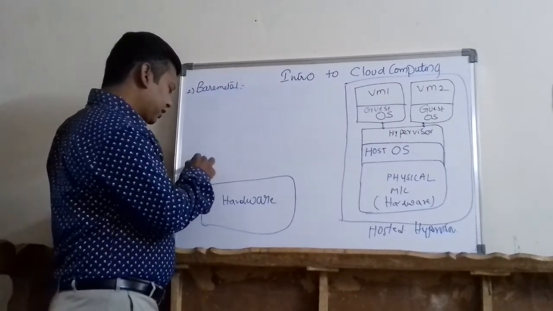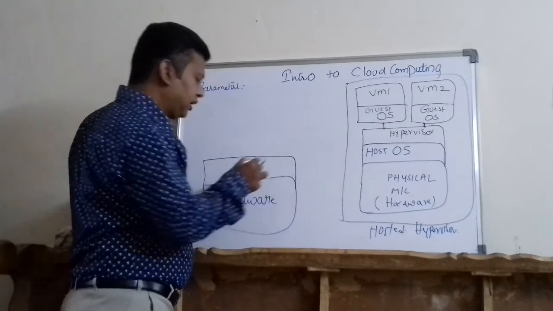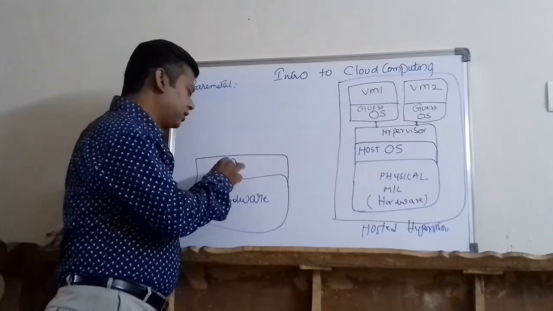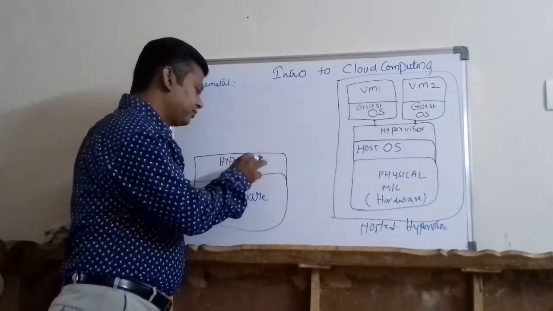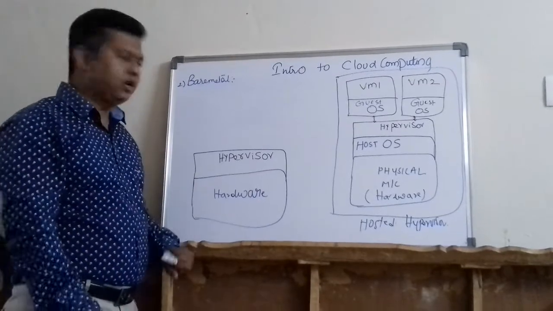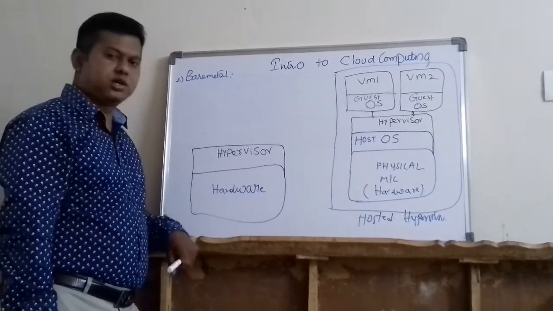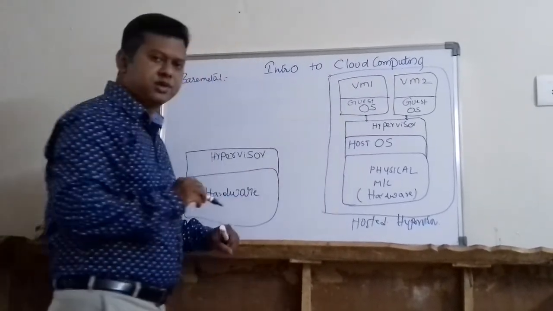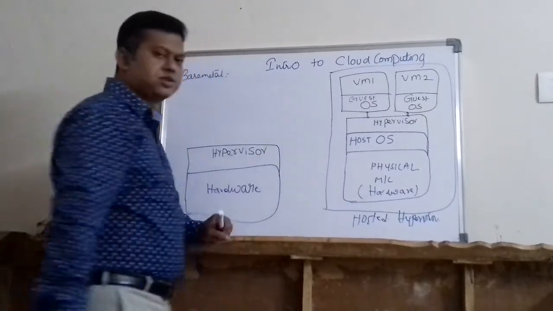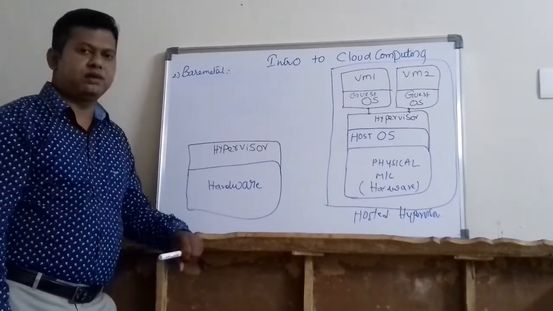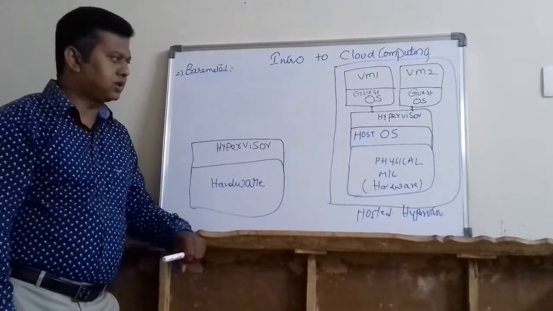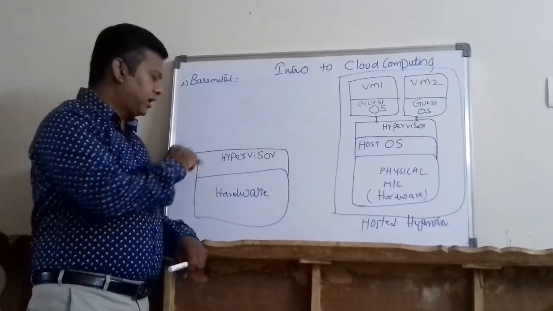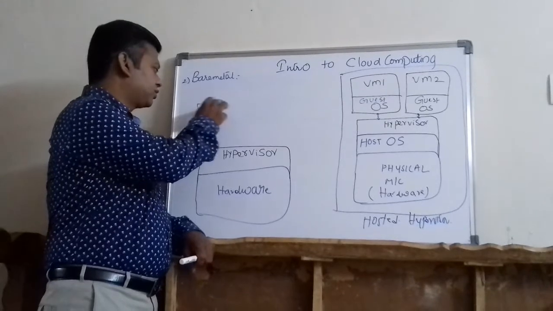Please observe this, friends, carefully. Bare metal, the name itself says, directly on the hardware the hypervisor is installed. Please observe this carefully. If you observe in the hosted hypervisor method, you have a host operating system, and on top of the host operating system you have virtualization tools called hypervisor, whereas in bare metal, directly on top of the hardware you install the hypervisor, and on top of this you can create any number of virtual machines.